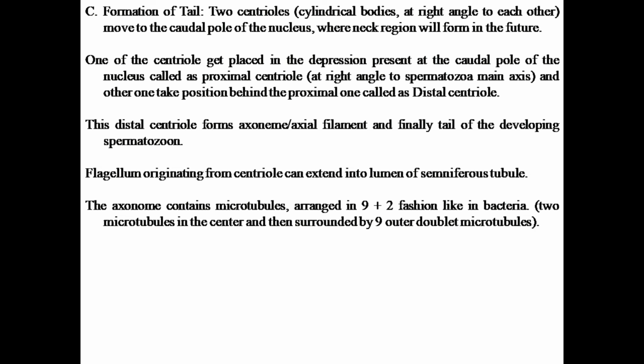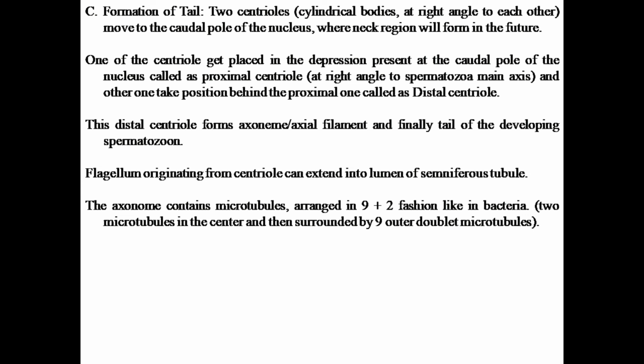Flagellum originating from the centriole gets extended into the lumen of the seminiferous tubule. This axoneme contains microtubules and they are arranged in a 9+2 fashion, like in the case of bacteria. Two are present in the center and then they are surrounded by nine outer doublet microtubules. So this is the structure of the tail.